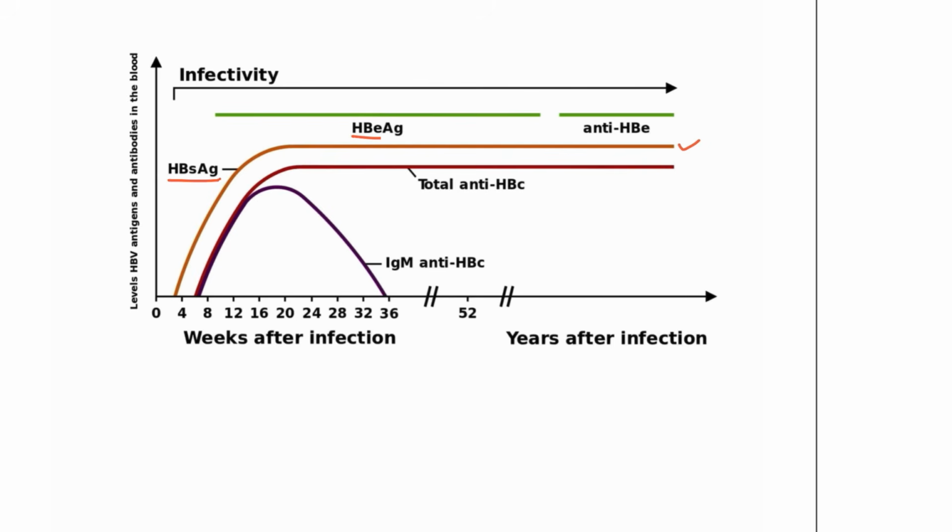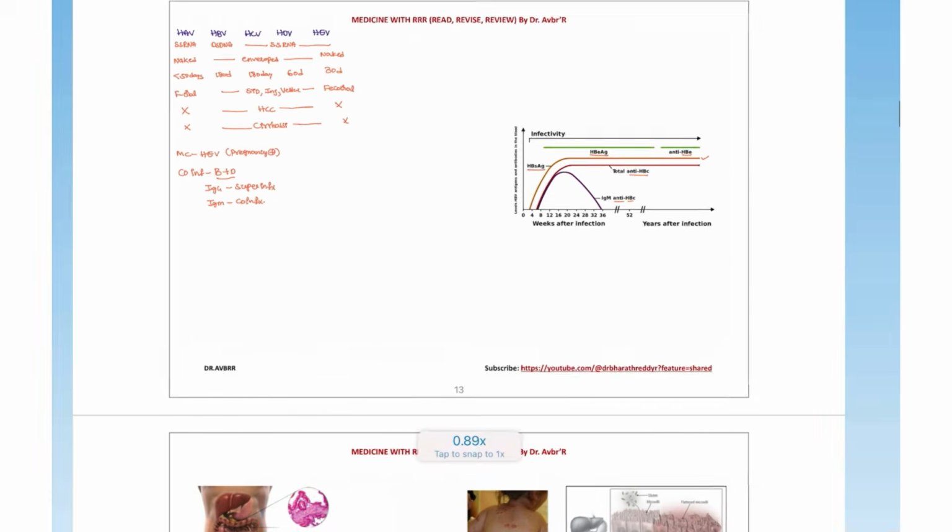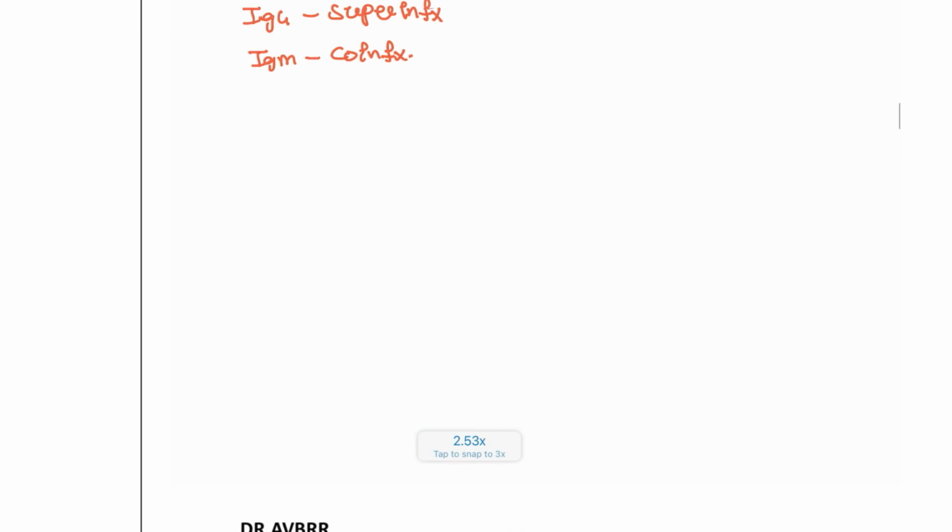Next, the other antigen is the HBe antigen, and over time, after seroconversion, the anti-HBe antibodies will be developed, and anti-HBc antibodies and the IgM HBc antibodies are also produced. So let's see one by one how we are going to understand this. First, let's say we develop the antigens.